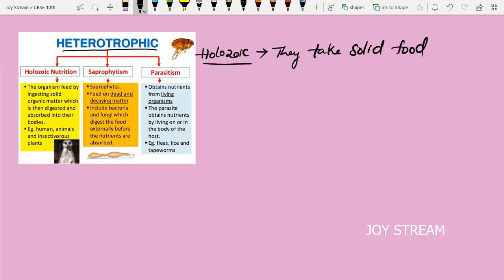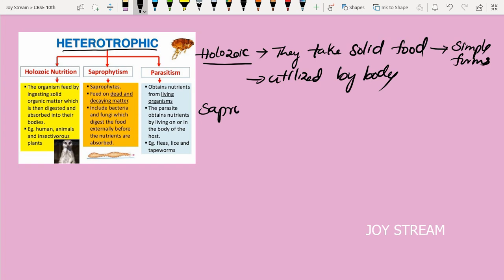The taken solid food is converted into simpler forms and utilized by the body. This is called holozoic nutrition. The nutrition which occurs by solid food is called holozoic nutrition. They depend on other organisms.